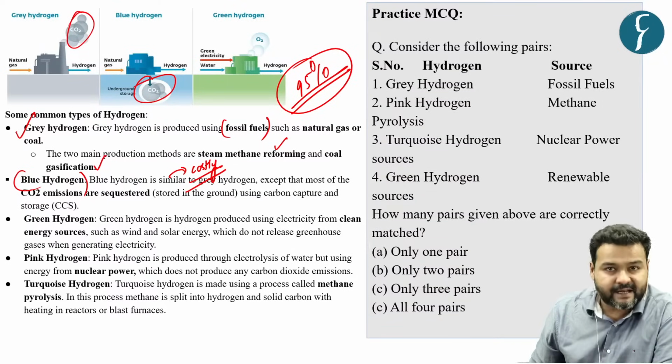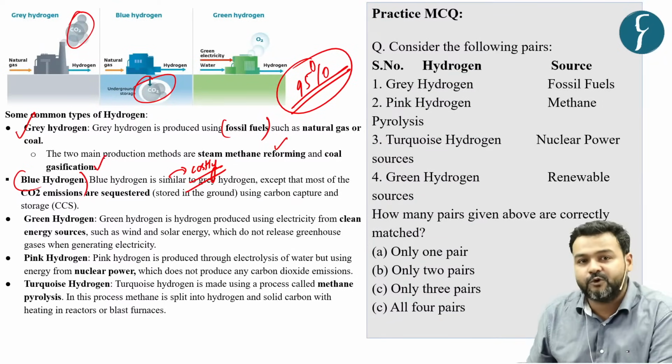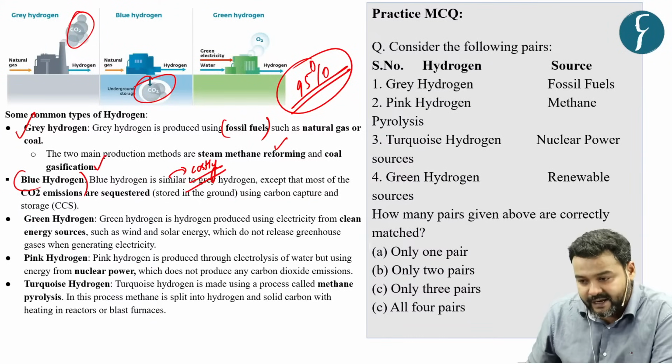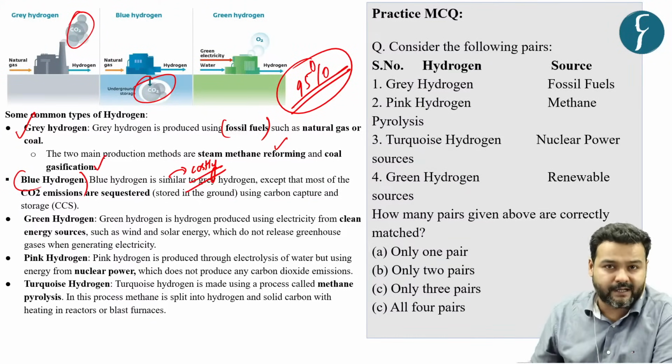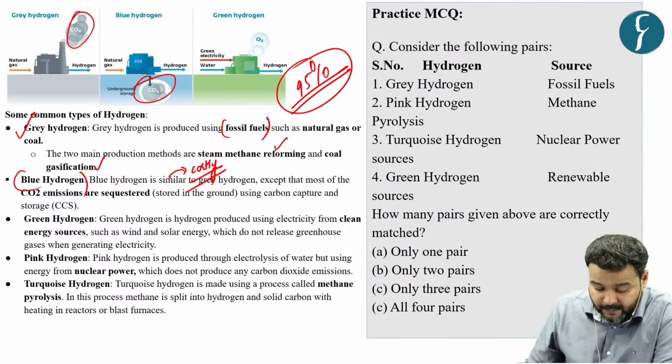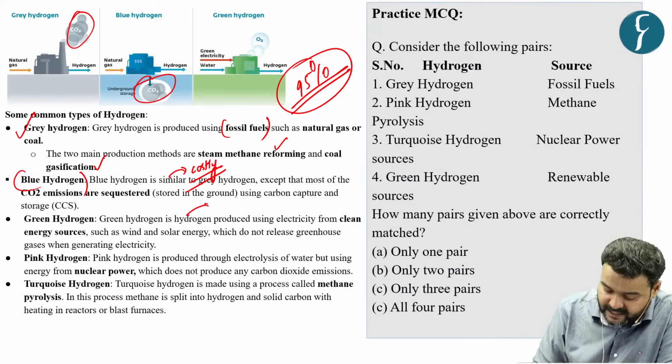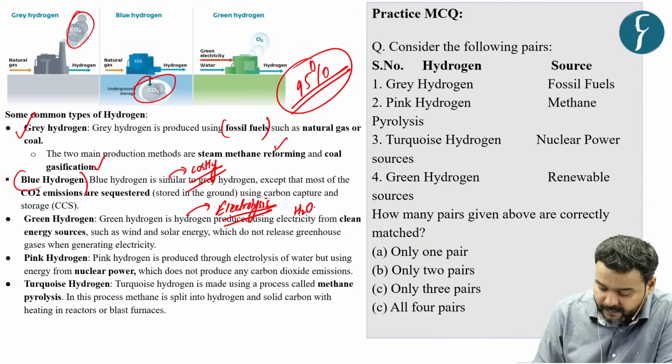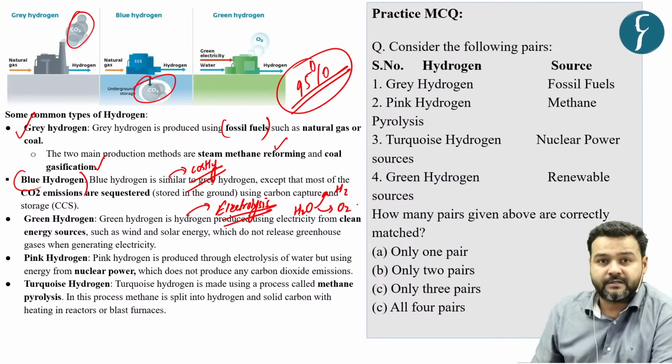Now, what is green? As the name suggests, here fossil fuels would not be used. Here renewable, clean energy will be used, like solar energy and wind energy. And the process used is electrolysis, where the H2O molecule is split into hydrogen and oxygen.